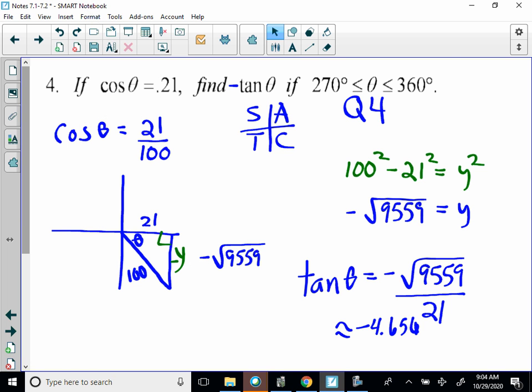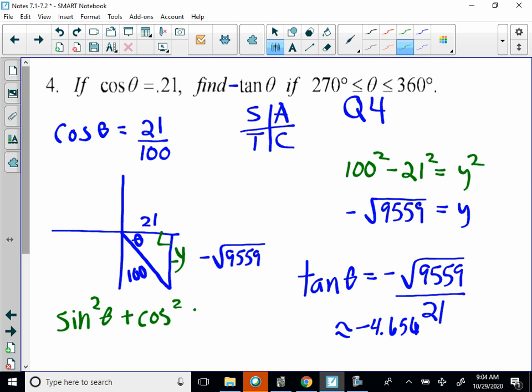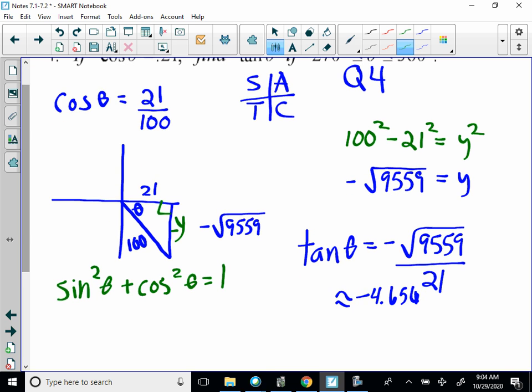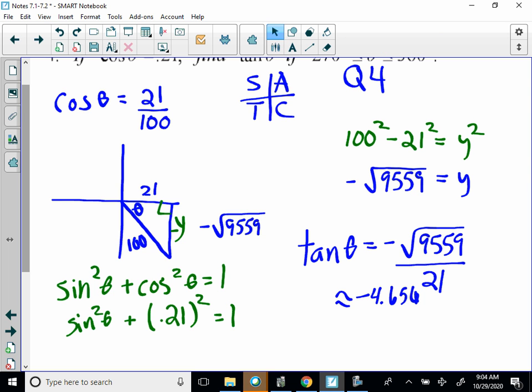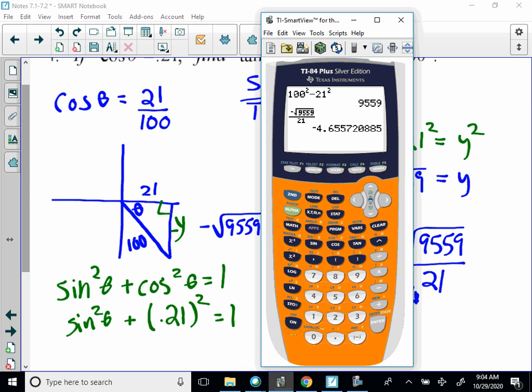Now, using a Pythagorean identity on the same problem, I would say sine squared theta plus cosine squared theta equals 1. And I know cosine is 0.21. So I've got to say 0.21 squared plus sine squared theta is equal to 1. I'm going to do 1 minus 0.21 squared, and that's going to give me 0.9559, which I then have to square root.